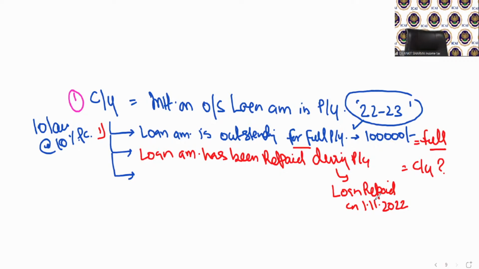So you need to answer me: if there's a 10 lakh rupees loan at the rate of 10% per annum, and if the loan has been repaid on 1st November 2022, then for how many months do we need to calculate current year interest? So that's a very simple question.